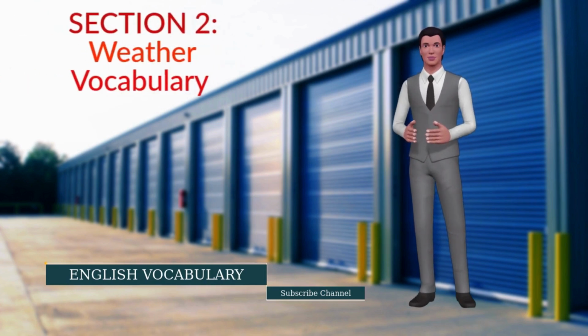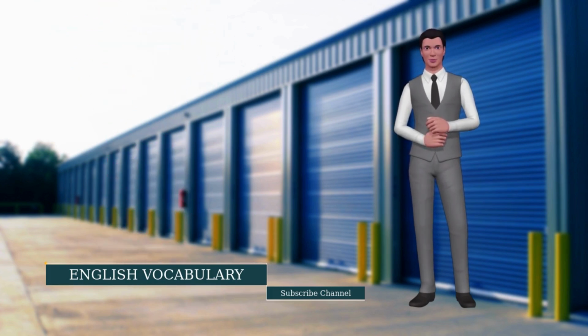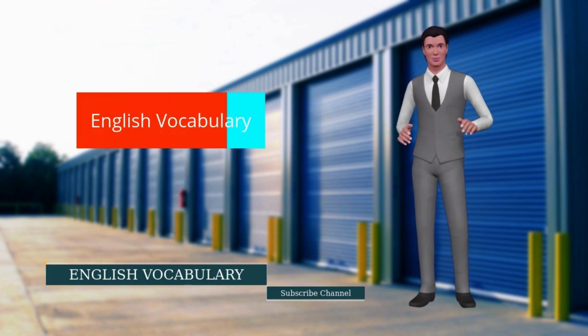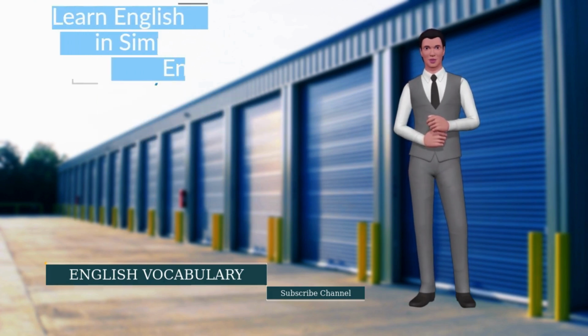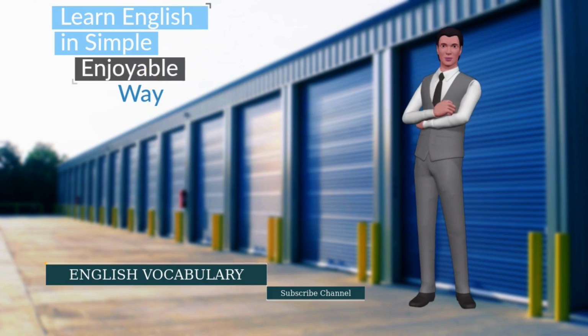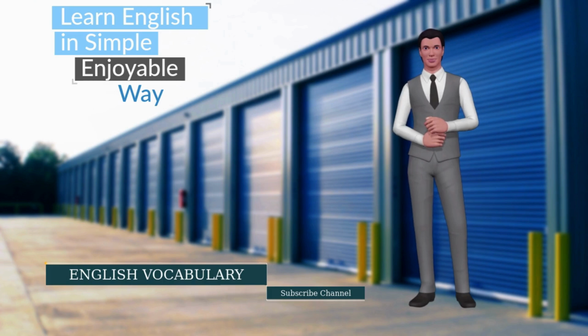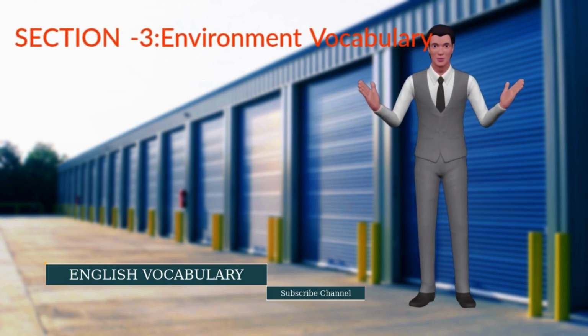Section 2. Weather vocabulary. 1. Sunny. Example, it's a bright and sunny day. 2. Cloudy. Example, the sky is cloudy. It might rain. 3. Rainy. Example, I love staying home on rainy days. 4. Windy. Example, it's too windy to go outside. 5. Stormy. Example, stormy weather can be dangerous.